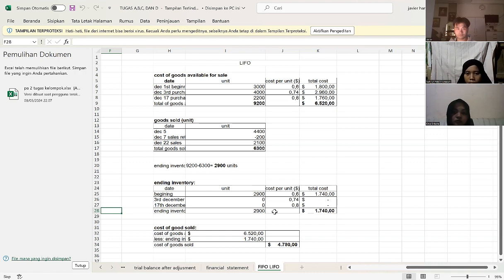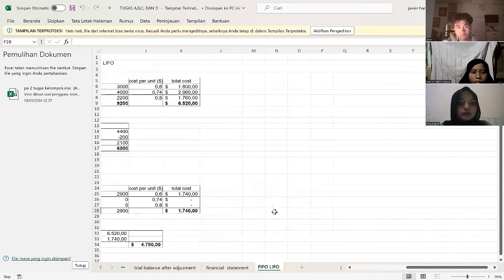And last one is cost of goods sold. Cost of goods available for sale minus ending inventory. So we get a total cost of goods sold of 4,780. Okay, back to Jeff.